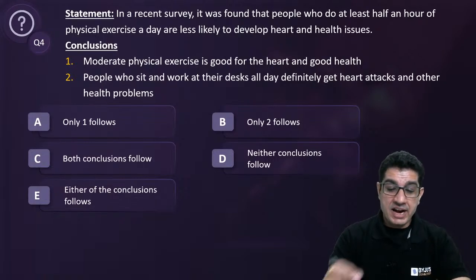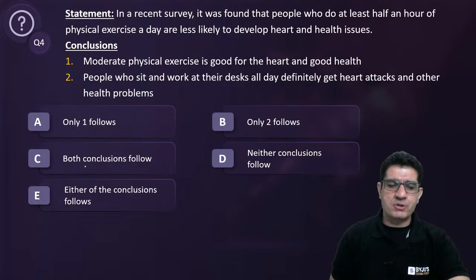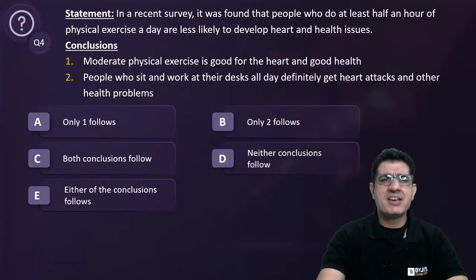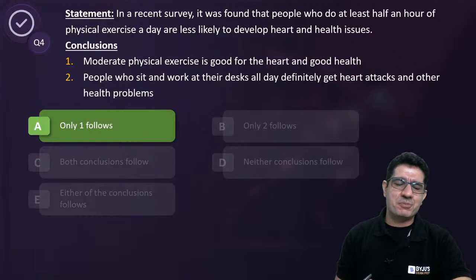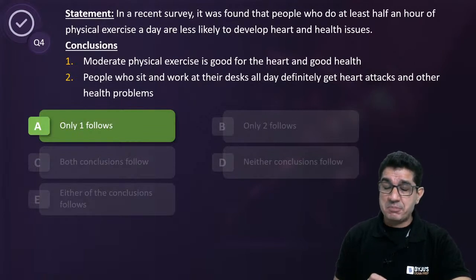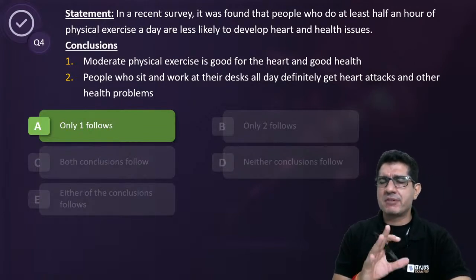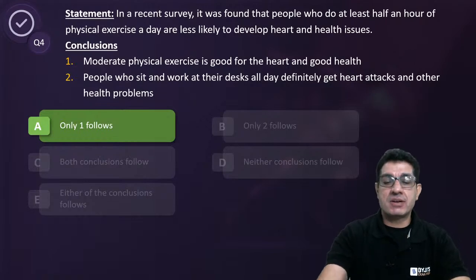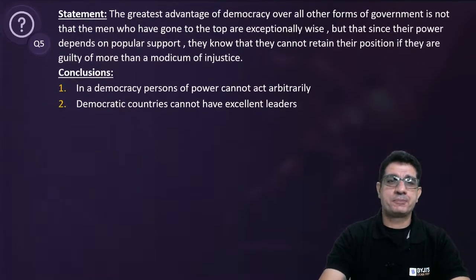Okay, that was quick. Absolutely sensational, guys. Absolutely, yes. For 4th, the answer is indeed A. We have talked about a lot of inference-based questions, so I am not digging deep. Only when I see a difference, only when I see an issue, I will pitch in. Okay, so here is the next one.